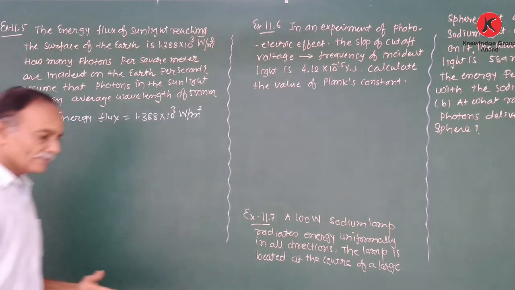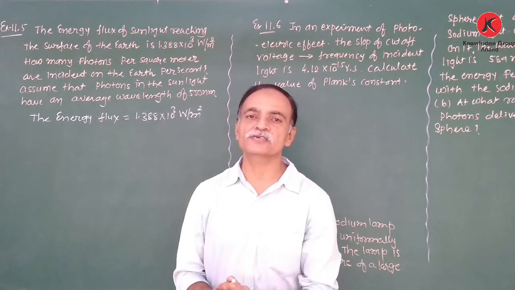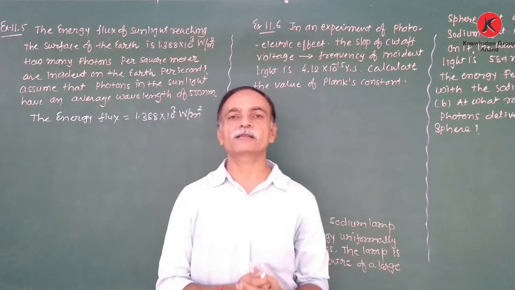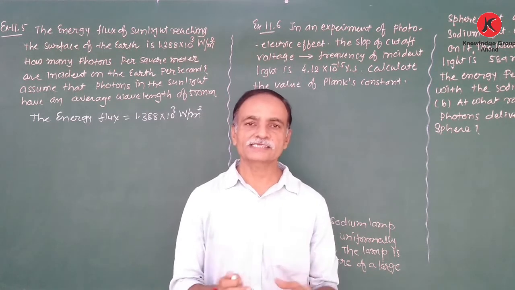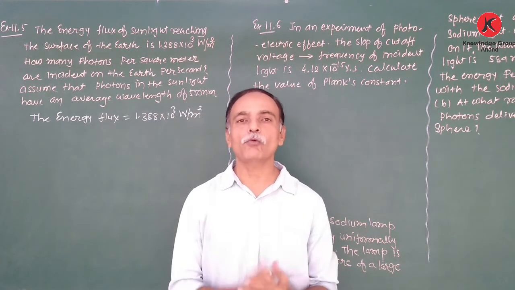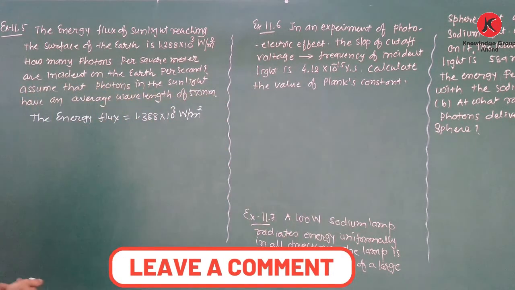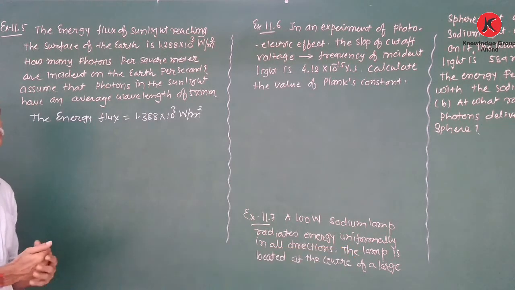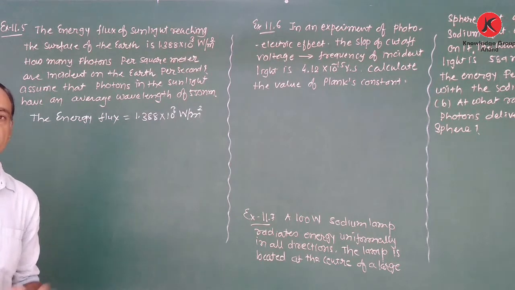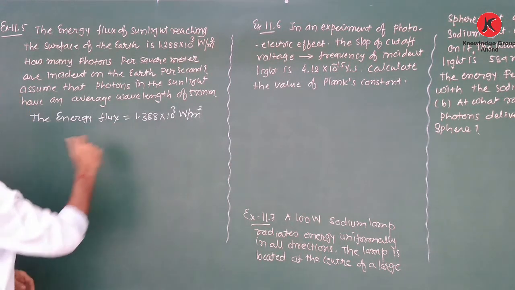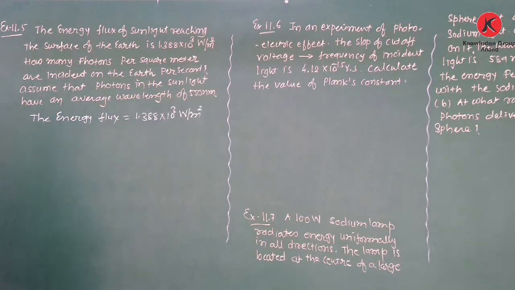That means in unit time and also per unit area, how many photons are incident on the surface of the earth. That means we have to find out the number of photons per unit area, unit time. Right? And due to that reason, first we have to calculate the energy of each photon. To calculate this, we require the value of the wavelength, also Planck's constant and speed of light.